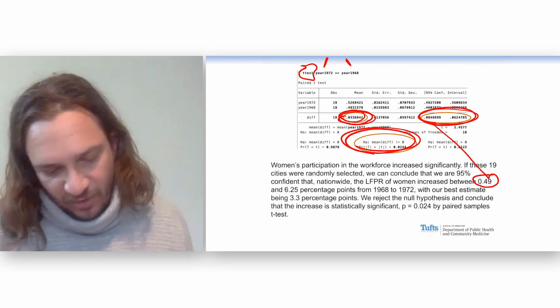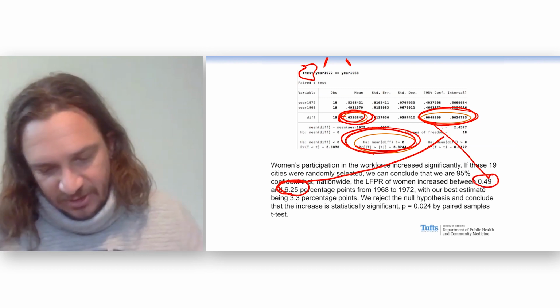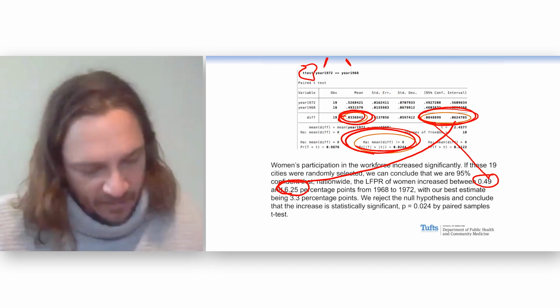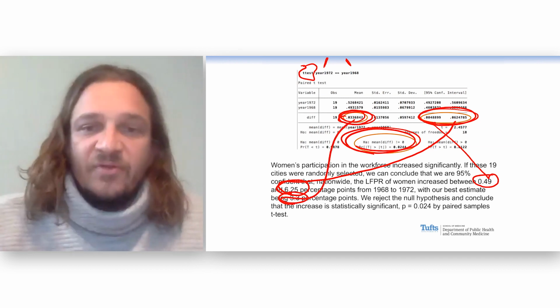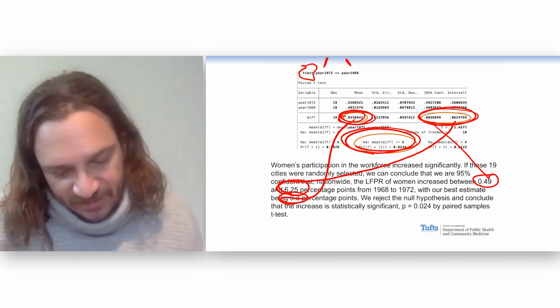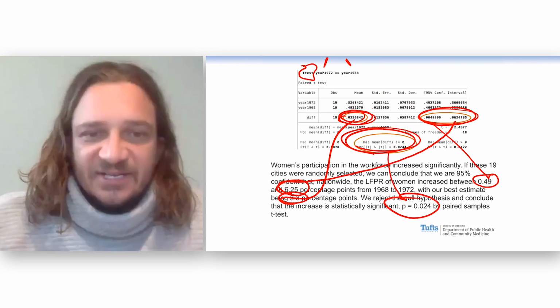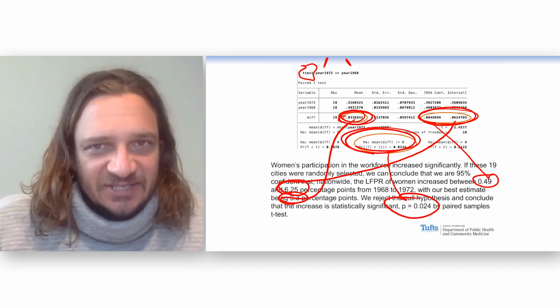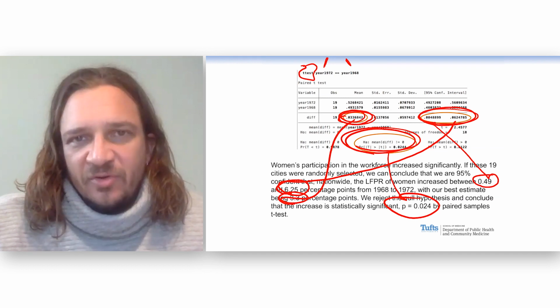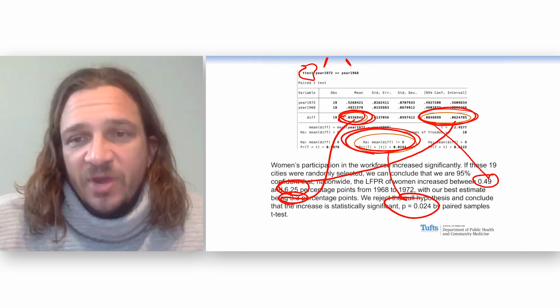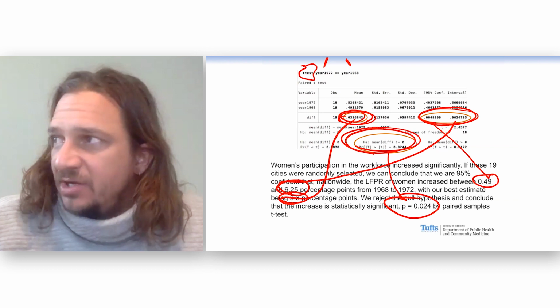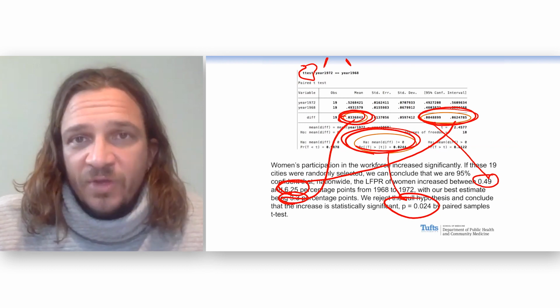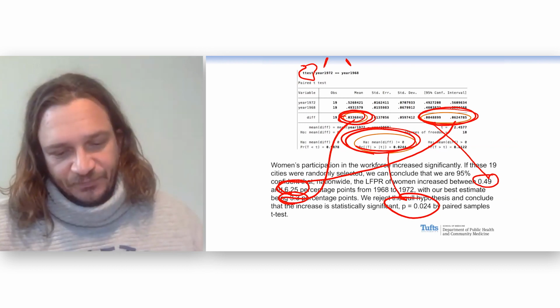Here's our 0.49. Here's our 6.24. Our best guess is 3.3. And if you want to put a p-value on it, you can say this. So this is a nice summary of a paired sample t-test. And I'll show you how we can write this exact same summary using only the one sample t-test.